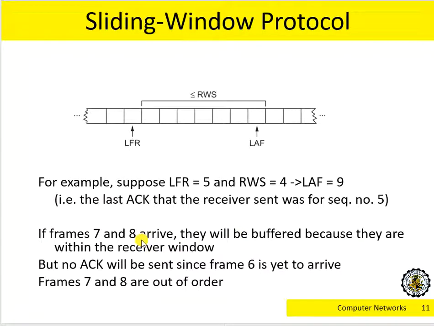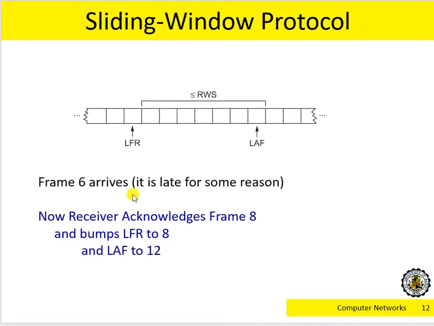Let's assume another situation. After I receive the package 5, or say frame 5, I continue to receive frames 7 and 8. What does that mean? That means potentially frame 6 is either delayed or dropped. In that case, frames 7 and 8, although received by the receiver, will not be acknowledged, because these two packages are out of order. The receiver buffers these two packages until it receives frame 6, and then it will send out the acknowledgement for frame 8.